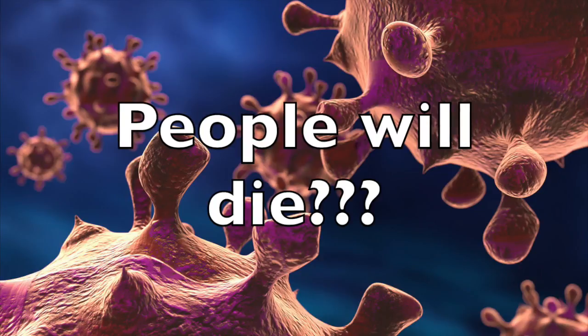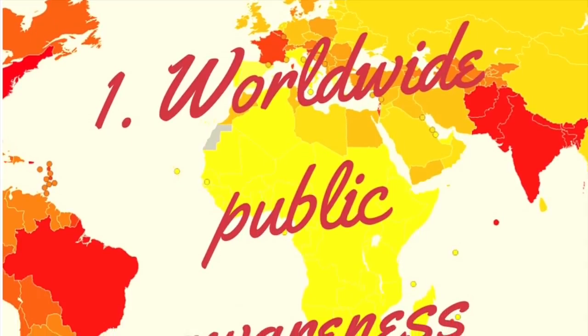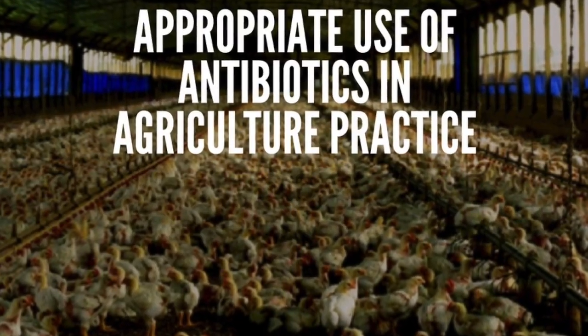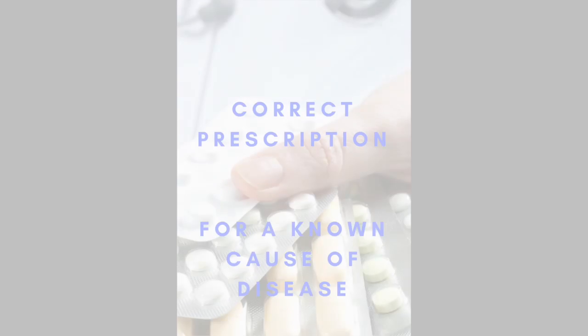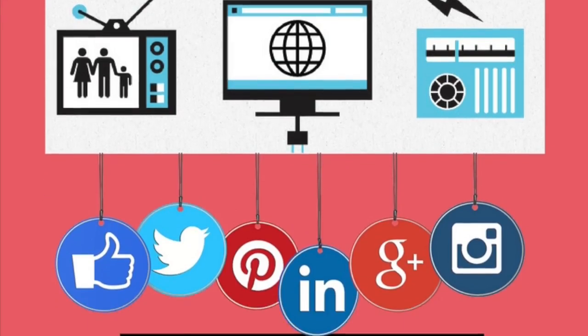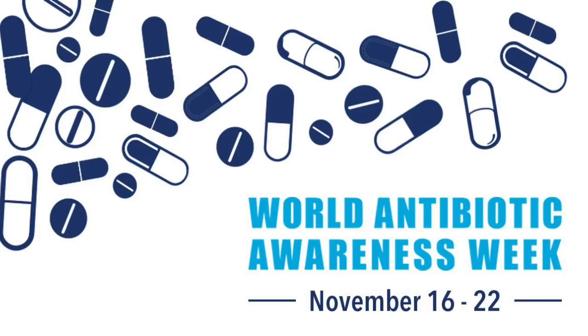So how do we address these problems and how can we stop antibiotic resistance? Well, the first step is to increase and promote public awareness. The most common problem of antibiotic resistance is due to inappropriate use in sectors such as agriculture and healthcare. In health sectors, doctors prescribing antibiotics for common illnesses such as the flu, and patients not following the course of medication, such as stopping when you are feeling better, have contributed immensely to antibiotic resistance. To raise awareness through campaigns, an example of this would be the World Antibiotic Awareness Week that is currently going to be held on 16th to the 22nd of November this year.